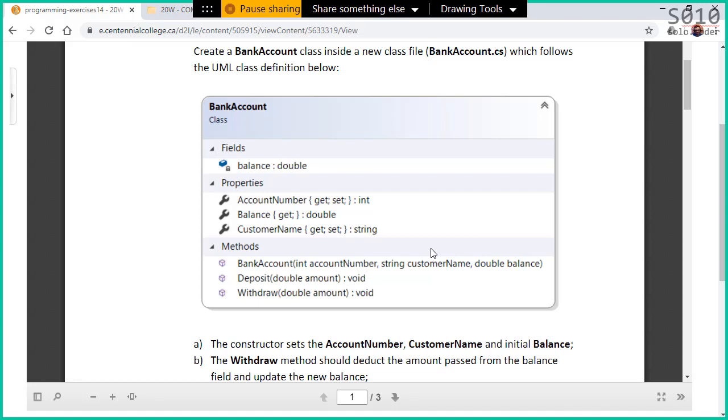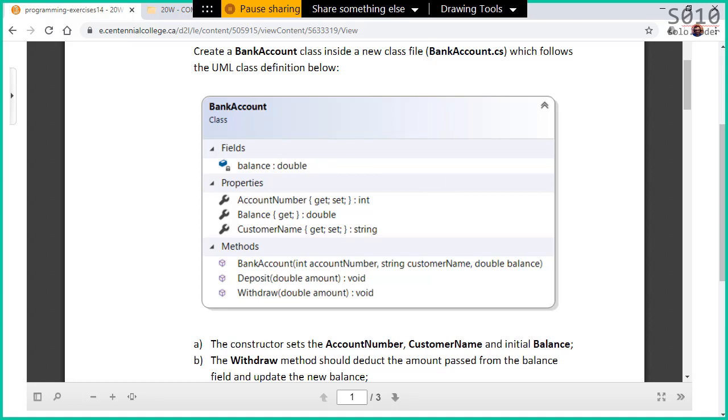Auto-implemented. Yes, auto-implemented because we don't have private fields here. So there's nothing to set and get from. And what is also different here in the balance property? What is unique, different here in the balance property? What does it mean to have get only? It's read only, yes, read only. Those are the particular things about this class.